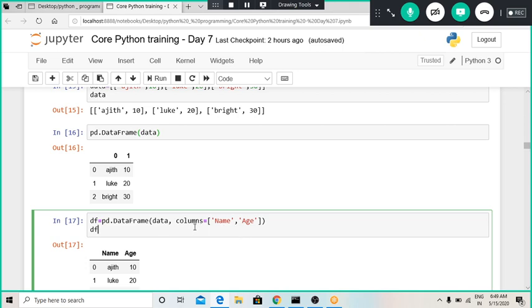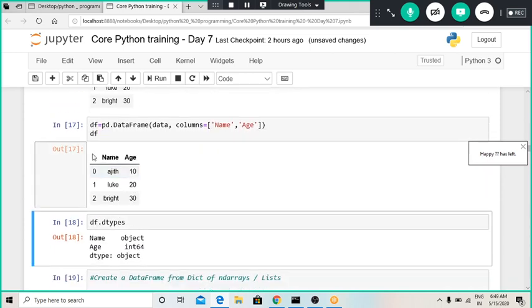So whenever we wanted to assign column names, we can use this columns function, and in list format we can provide whatever names we want to assign. Like here I have assigned the name to the first column and age to the second column. So these are my column names, and we can see the same data frame with the column names written over here.